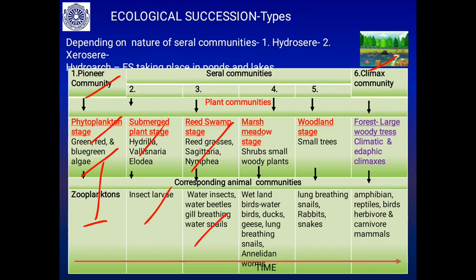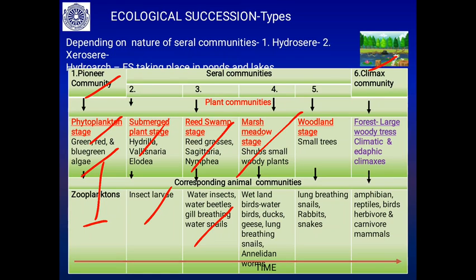Then similarly you see the changes in the animal community, which supports water insects, water beetles, gill breathing water snails, like that. So slowly this is called the reed swamp stage, which is succeeded by the marsh meadow stage, where the shrubs, small woody plants, succeed.